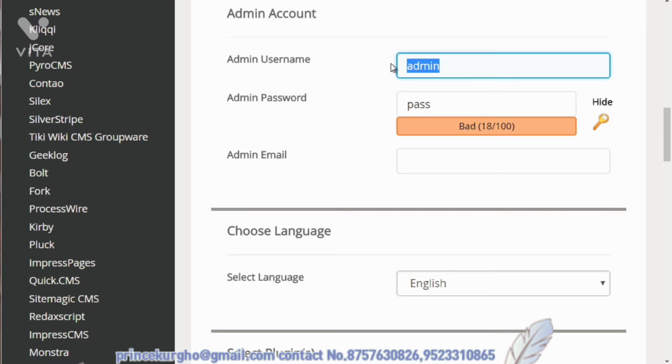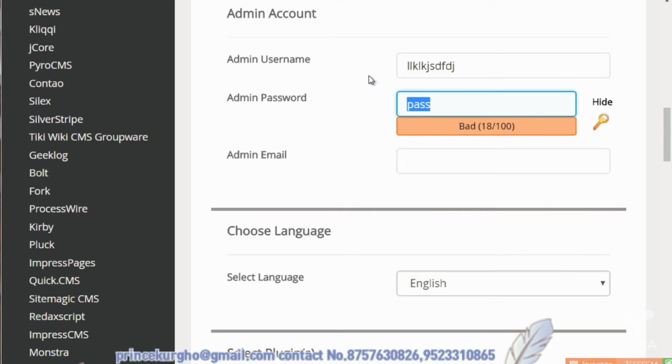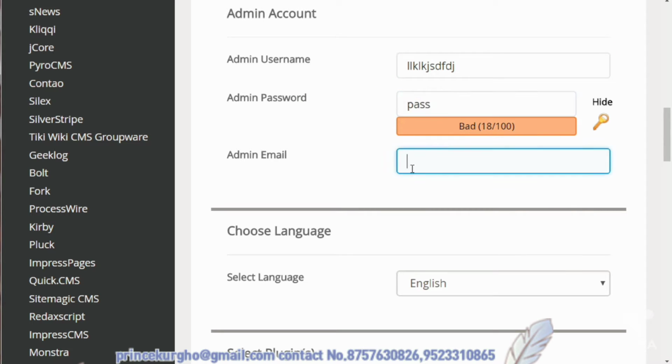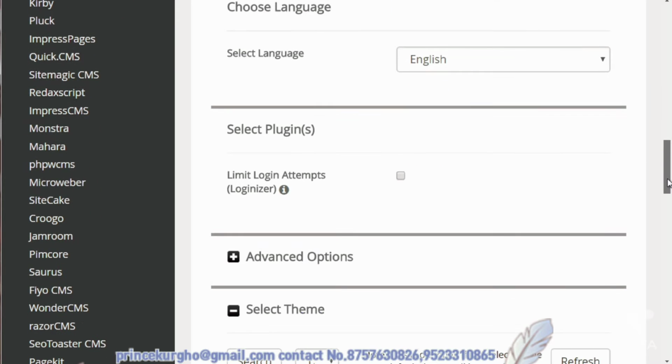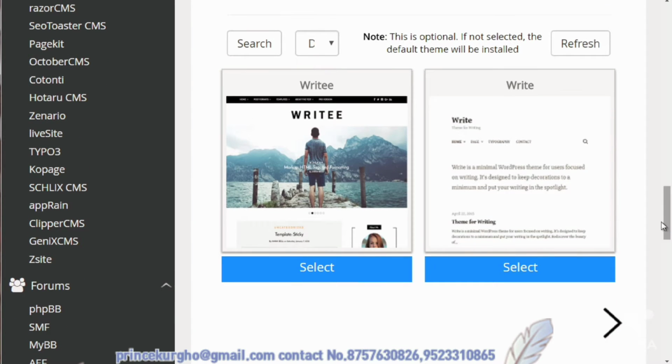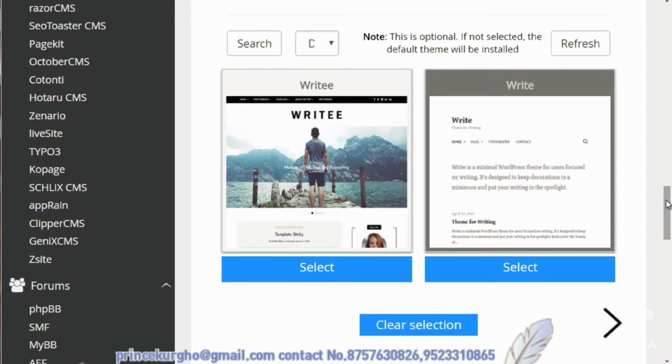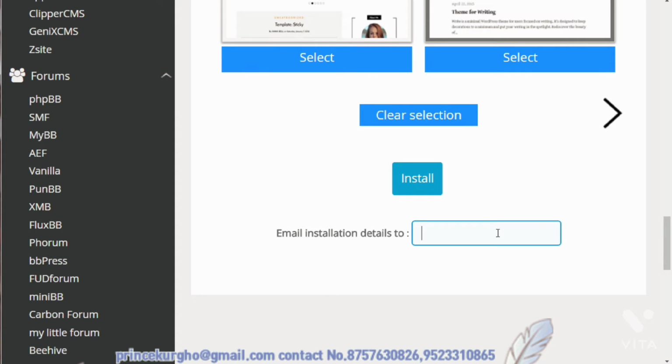So make sure you change something that is not admin and not even any words inside of your domain name. So we'll just do something like that. And then of course we got the password. And then of course you'll enter your email. You'll enter your site language, and then you'll choose what you want here. You can always choose a theme later. We'll just select this here. And you can enter the email details that you want it sent to, so you have that information in the future, and you click install, and that's it.